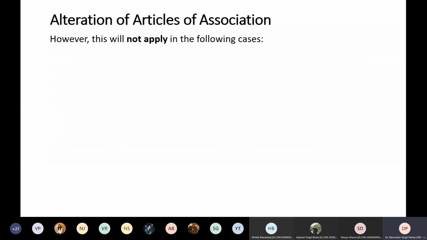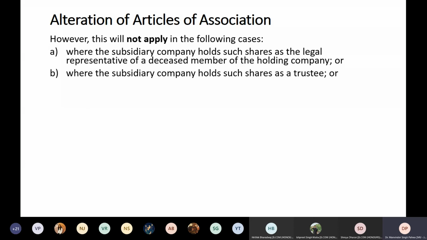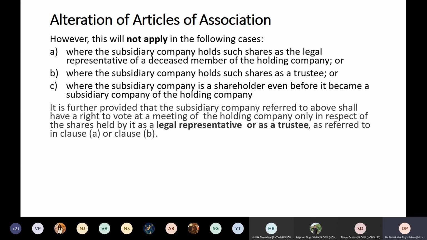Okay. So next, however, this will not apply in the following cases: where the subsidiary company holds such shares as a legal representative of a deceased member of the holding company, where the subsidiary company holds shares as a trustee, or where the subsidiary company was a shareholder even before it became a subsidiary of the holding company.